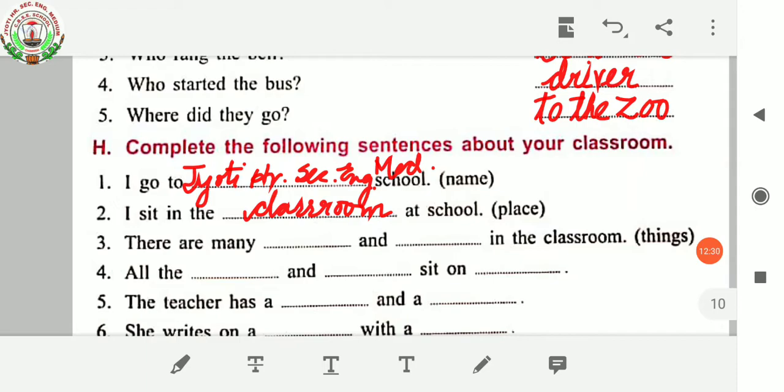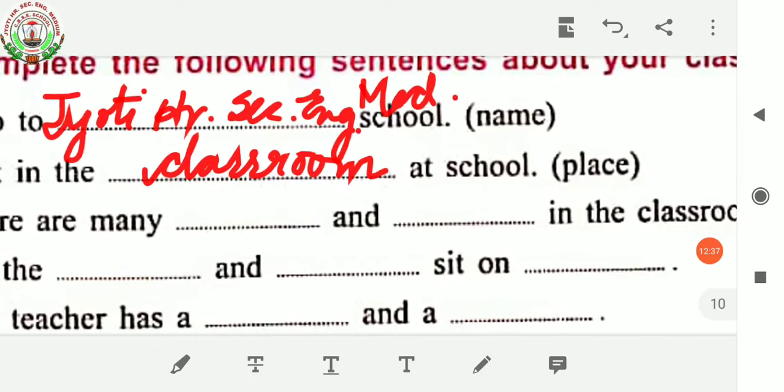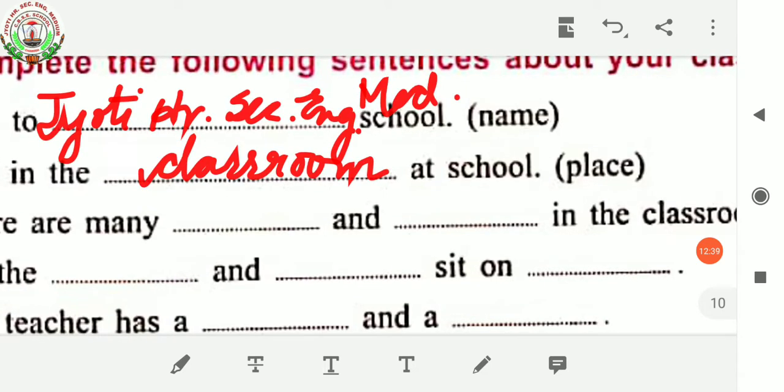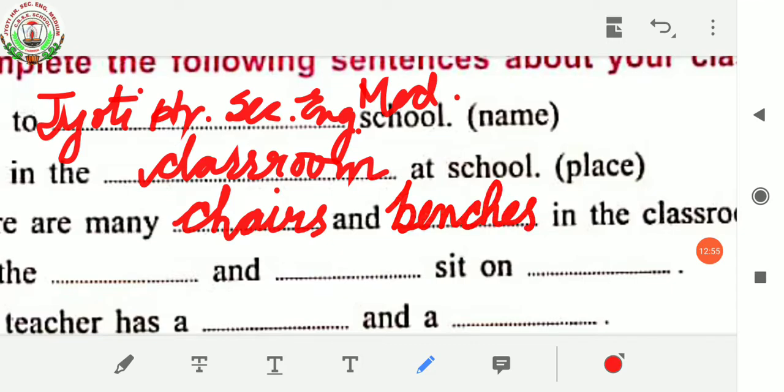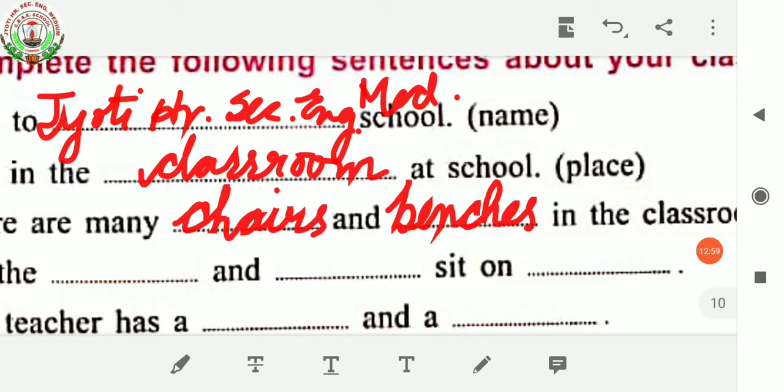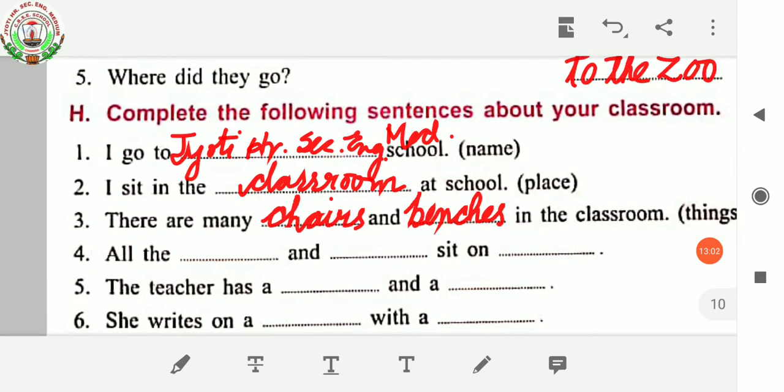So you have to write about things. Chairs, and benches. So there are many chairs and benches in the classroom.